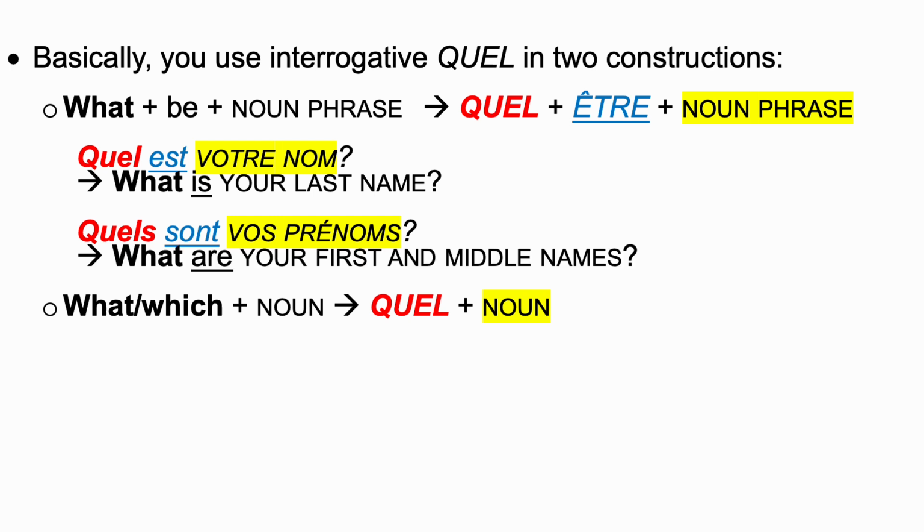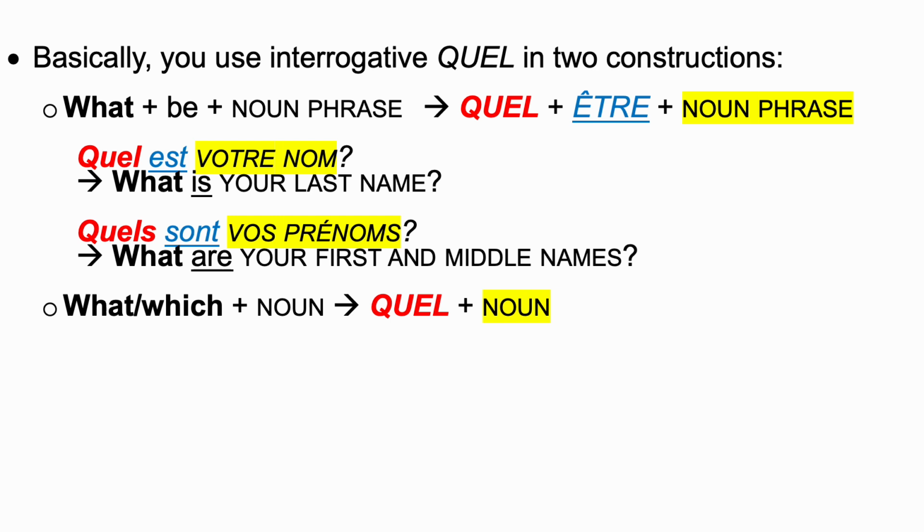Same thing here. What are, so you have what followed by the verb être. So you're going to use quel followed by the verb être. So quel here refers to prénom, which is masculine plural. So you're going to use the masculine plural form quels.